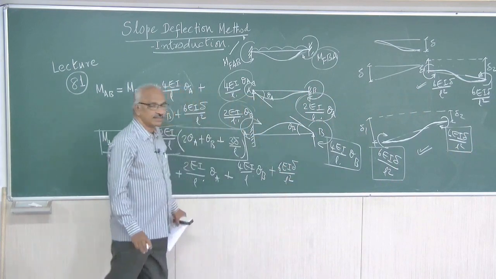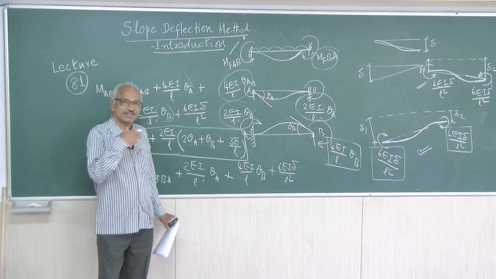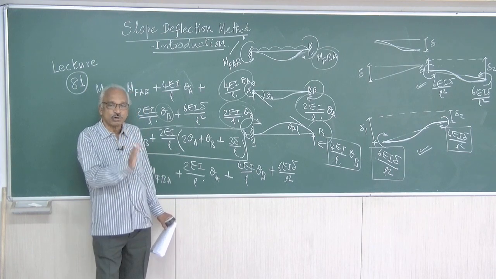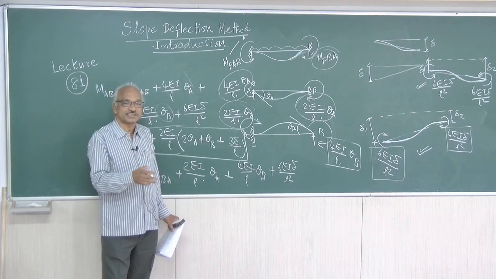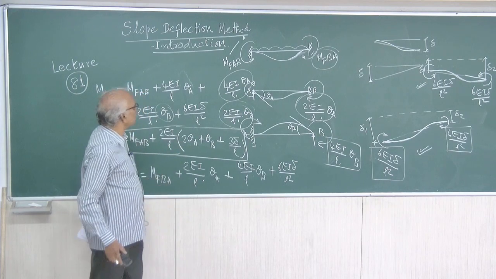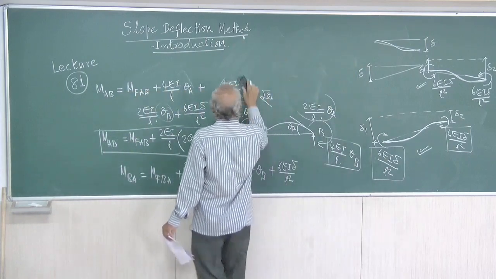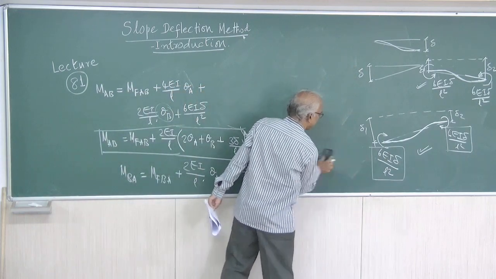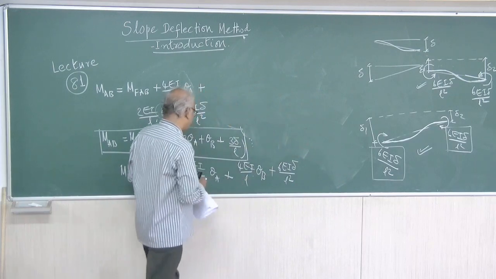So, initially we have fixed and then one by one we have allowed all the possible displacement. It is a slope deflection method. The slopes and the deflections are unknowns. The moment at any end is expressed in terms of the slopes and deflections. So, this is the equation. Now, I think I can rub off this diagram. Right. Now, this is equal to